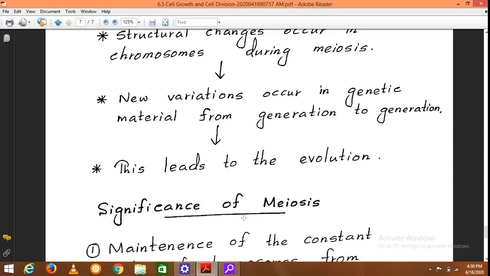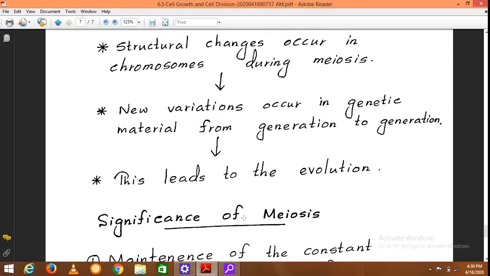Still at this time we are undergoing this evolutionary process, which occurs very slowly, and in another 100 or 200 years there may be certain changes in human beings also, due to these changes, or what we call mutations, that occur in chromosomes during meiosis.